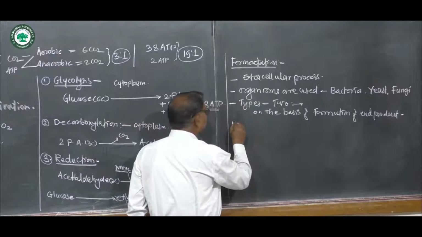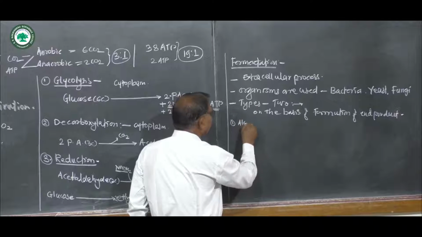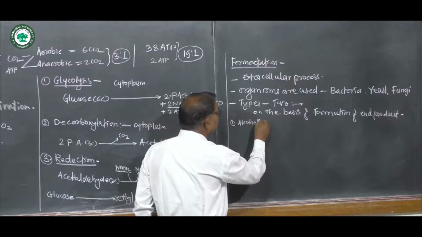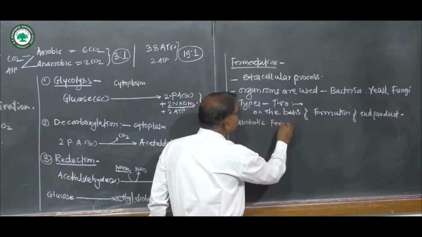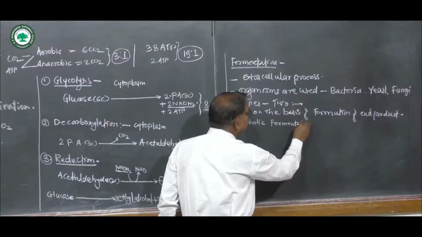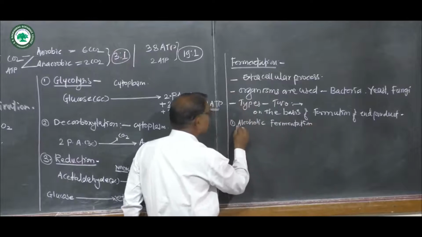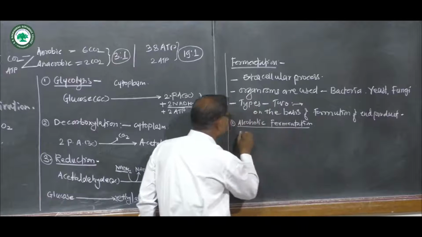Now first, the alcoholic fermentation. In this alcoholic fermentation, ethyl alcohol